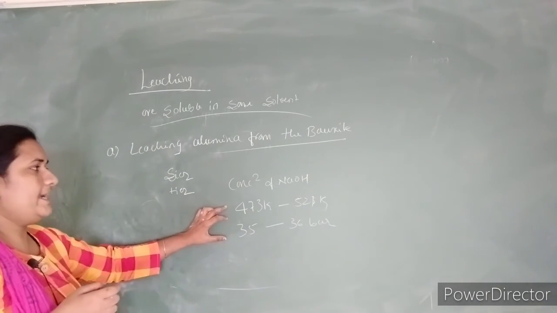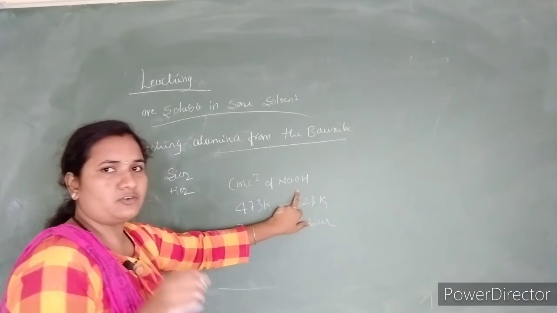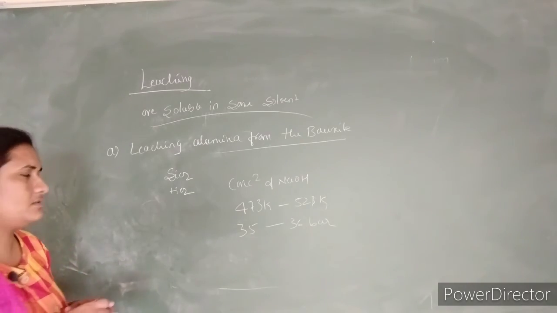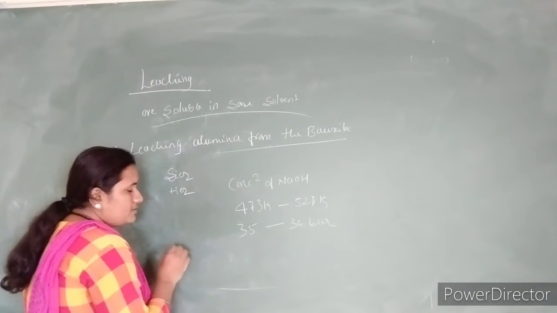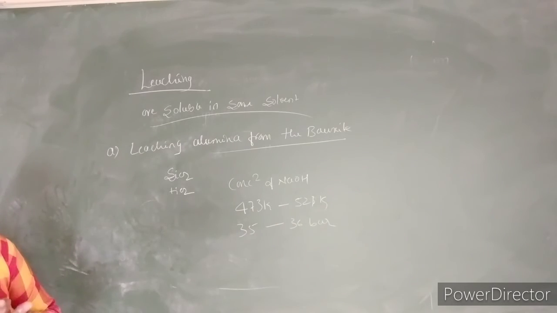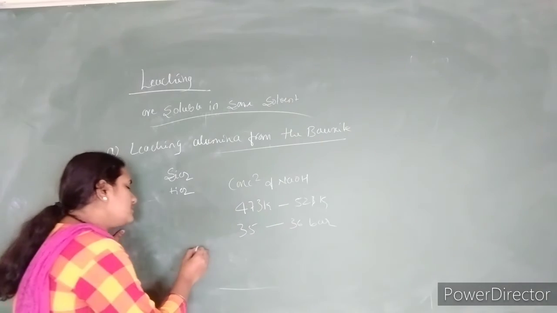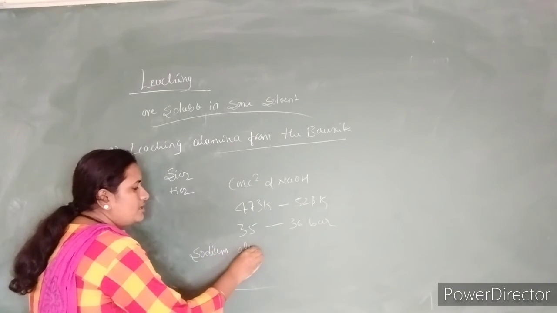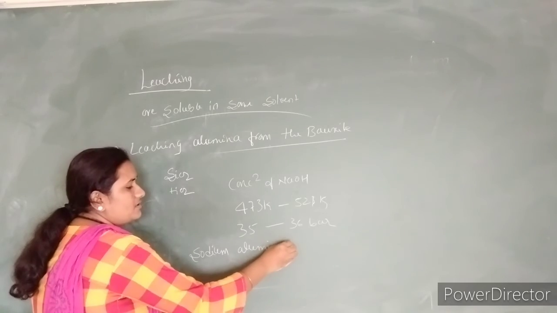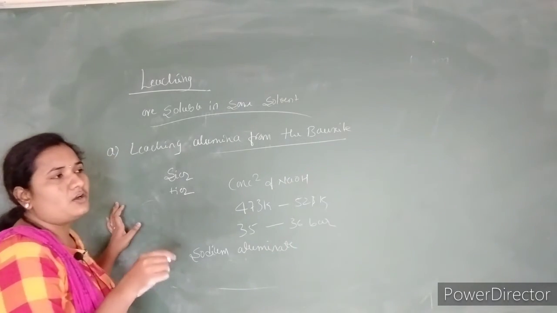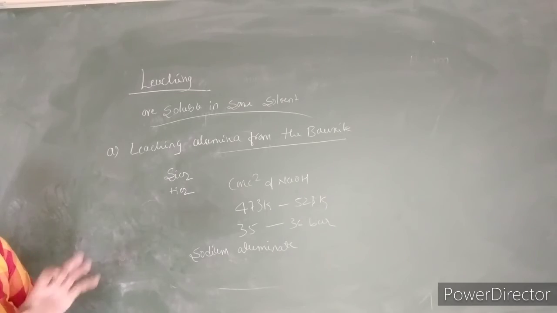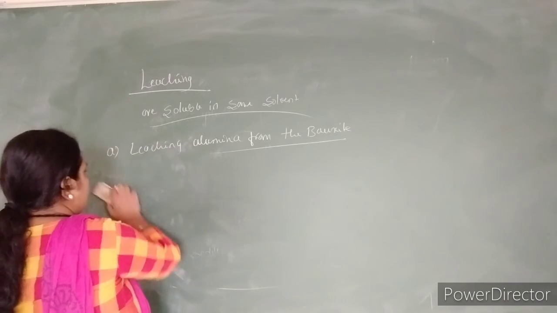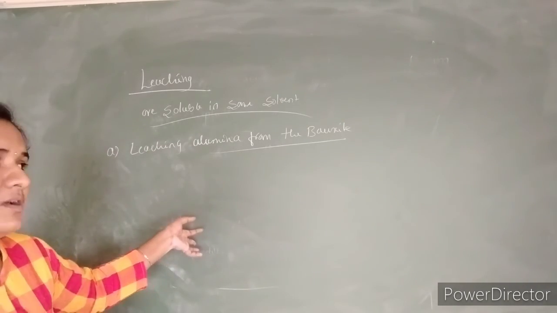So by adding a concentrated solution of sodium hydroxide to the bauxite ore and heating it, we are going to get the formation of sodium aluminate. Because digestion undergoes, as a result we get the formation of sodium aluminate along with some impurities like silicon dioxide. Okay, SiO2 is still present in this sodium aluminate. So that is called the leaching of alumina from bauxite.